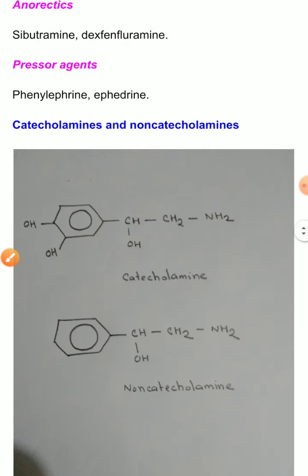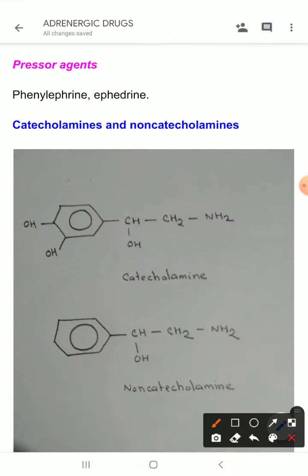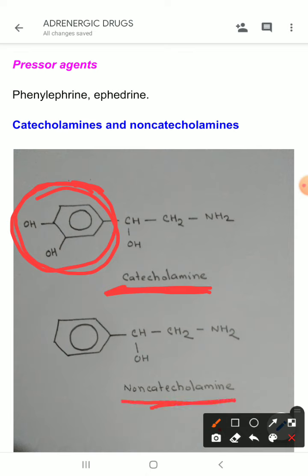Now come to another important topic, which is catecholamines and non-catecholamines. So what are catecholamines? The catecholamines are those drugs which have this catechol ring. Okay, this is the catechol ring which they possess, so they are called catecholamines. And what are the non-catecholamines? They do not have any catechol ring.